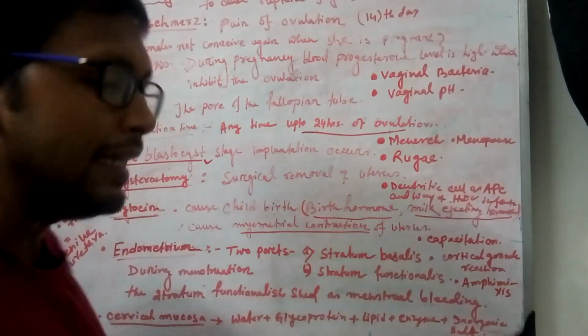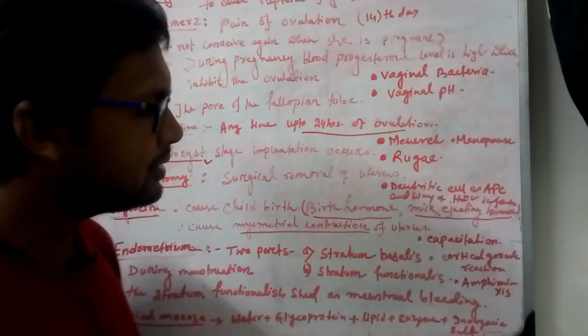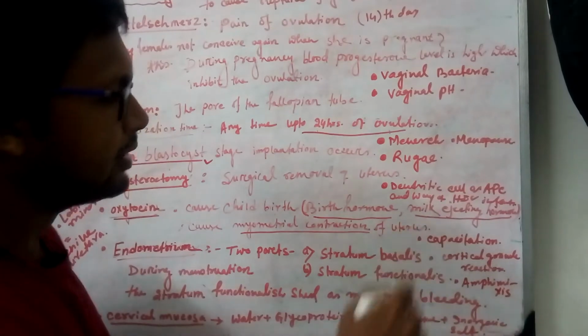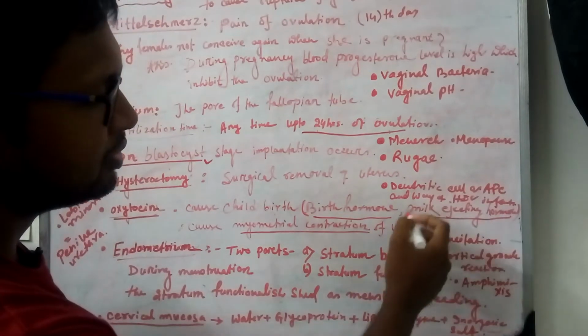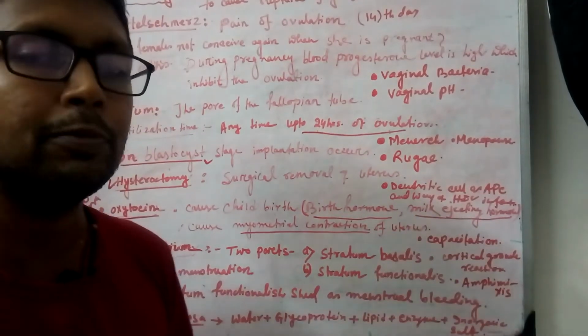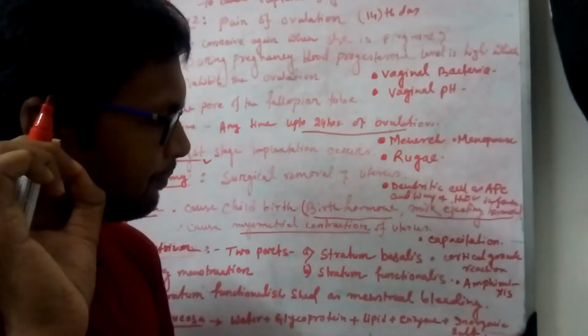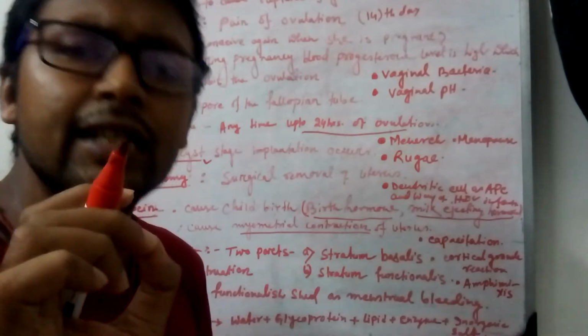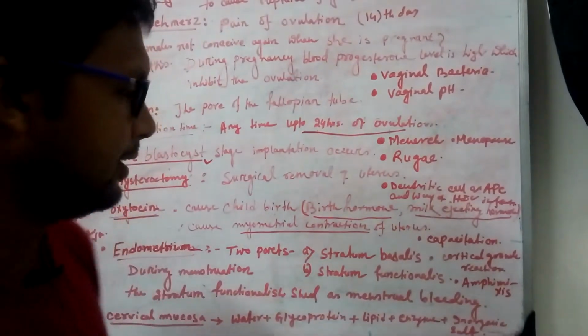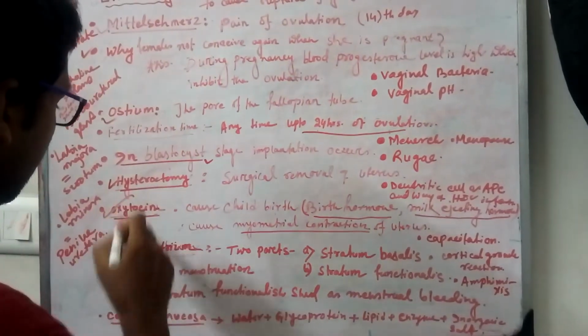Oxytocin ejects the milk, it does not produce the milk. This is a very common question, and students normally get confused about whether it is milk producing or ejecting, but precisely, it is a milk ejecting hormone, not producing. The milk producing hormone is prolactin. So this is oxytocin function.